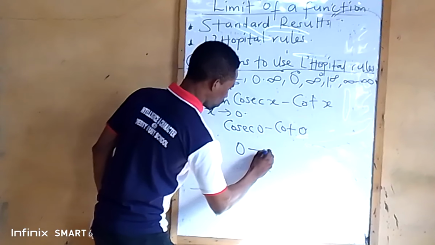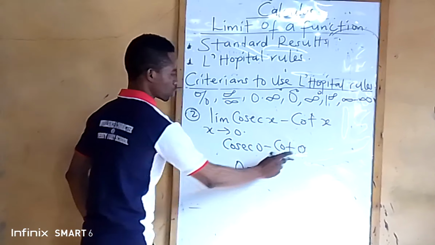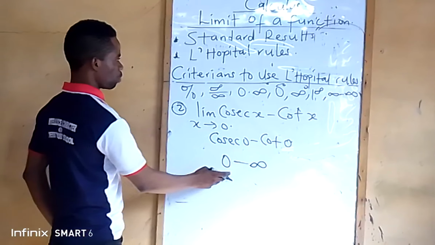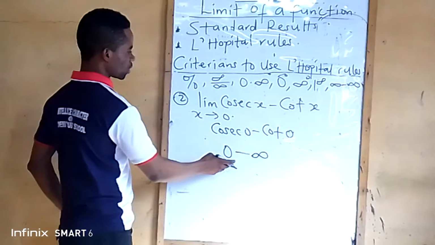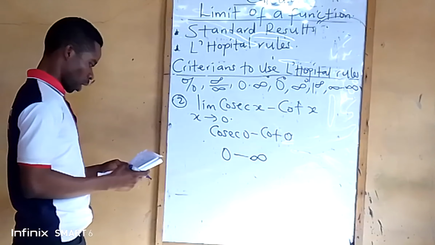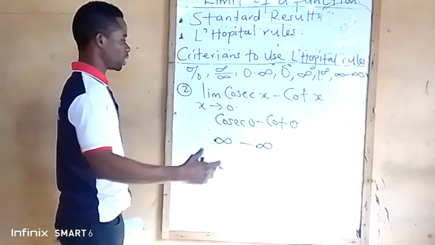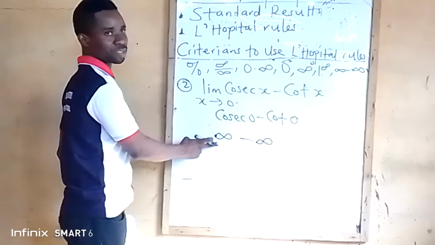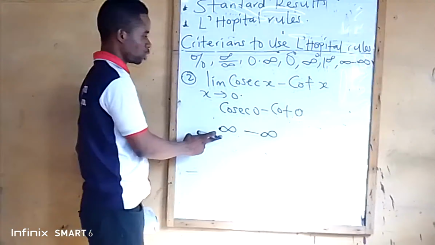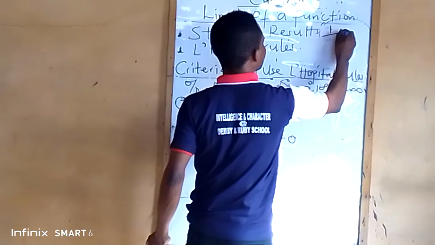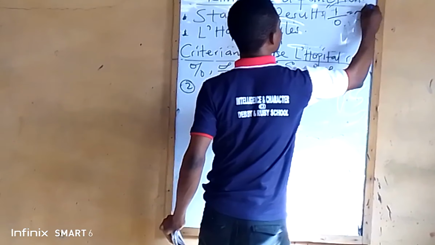Cosec 0 is 1 over 0, which is infinity. Do not forget that 1 divided by 0 is infinity.